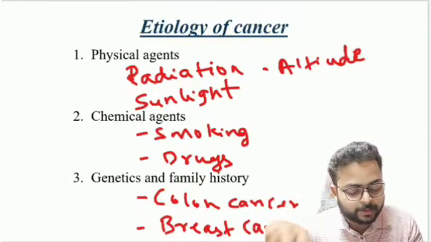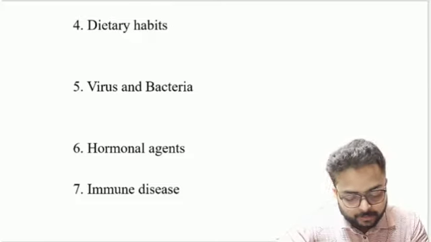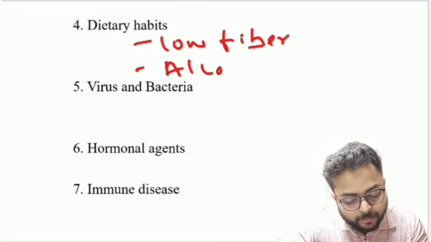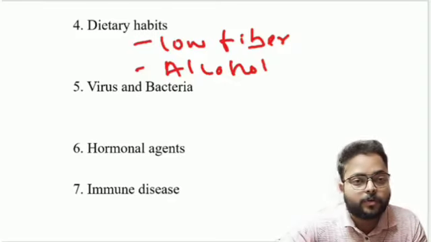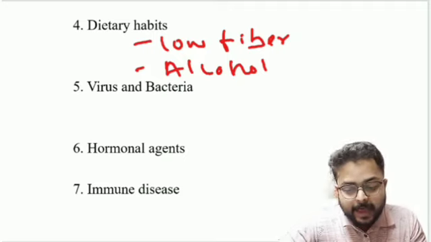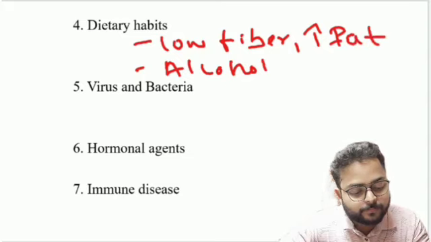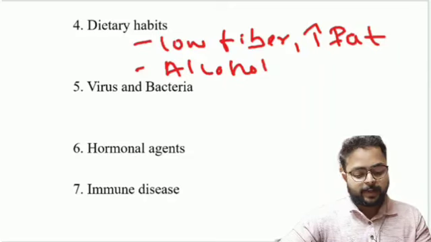And the next etiology is dietary habits. For example, intake of low fiber, or consumption of bakery foods, or consumption of alcohol. Alcohol can cause liver cancer. If you consume more and more alcohol, it can cause liver cancer. Low fiber, consumption of high fat, alcohol, or processed foods all come under dietary habits.